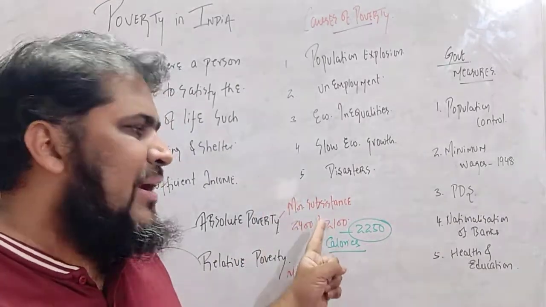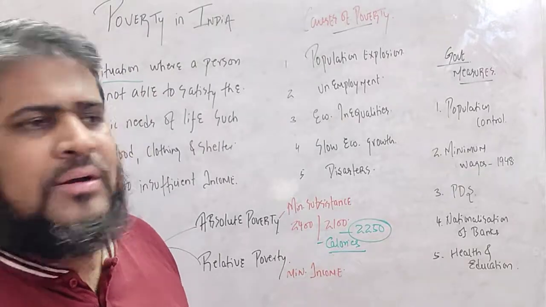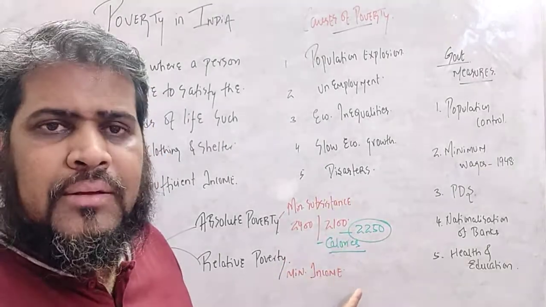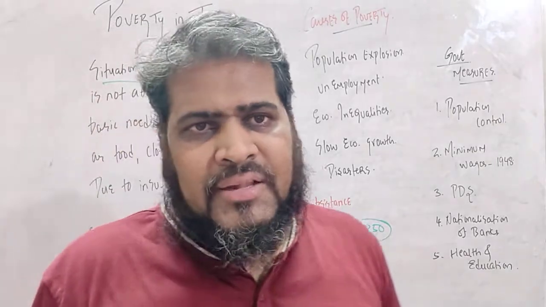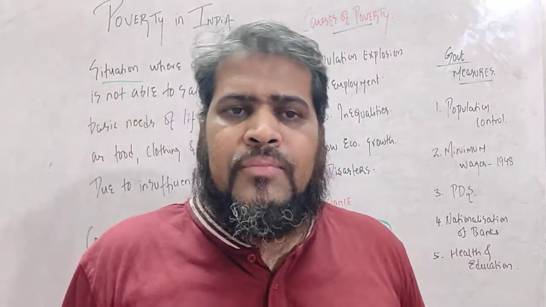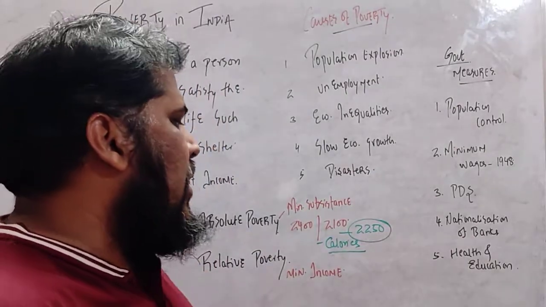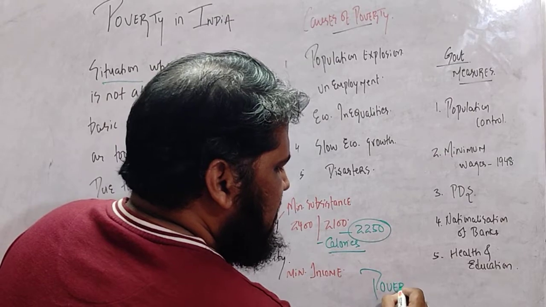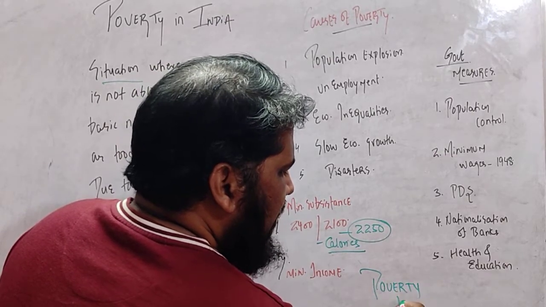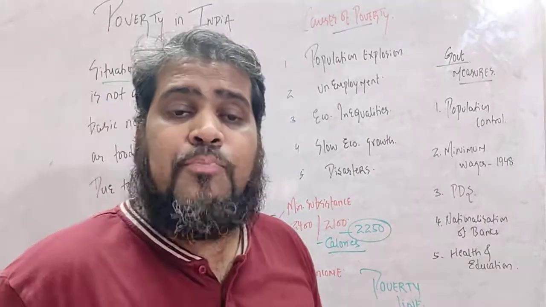Right, students? So here it is minimum subsistence, here it is minimum income. Related with food, related with money. ये food से जुड़ा, ये money से जुड़ा हुआ. Getting the students concept properly? दोनों का concept. Now one thing more important है, you are having a poverty line. Poverty line is there. What is poverty line?